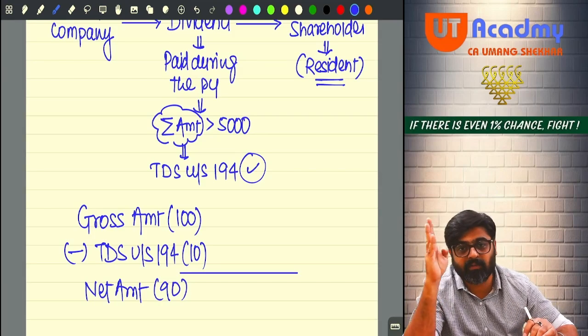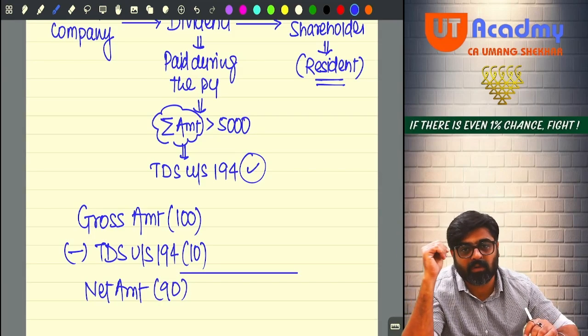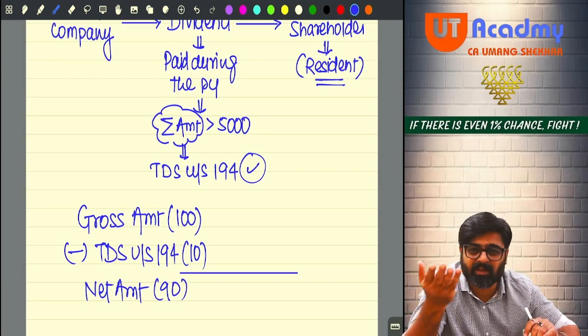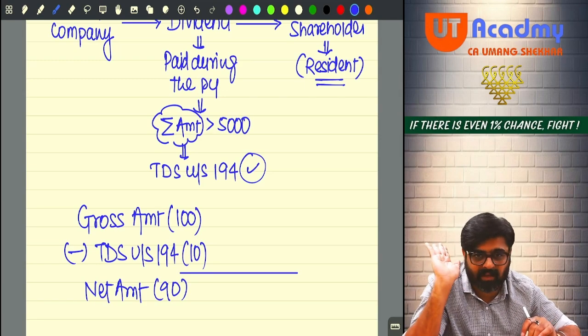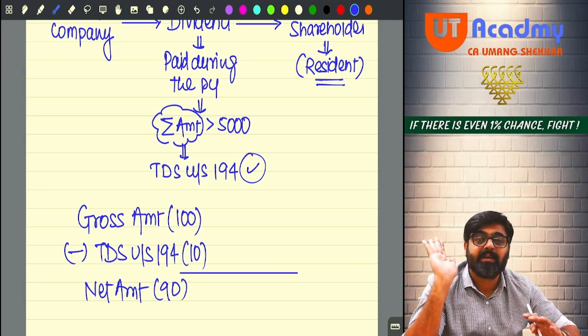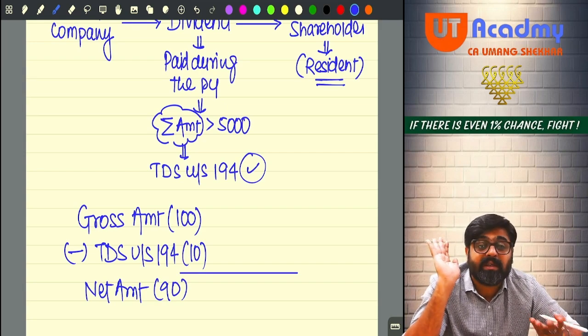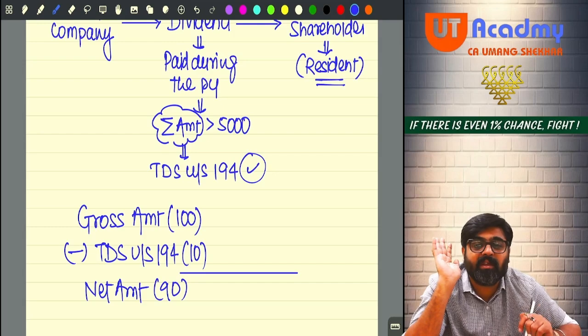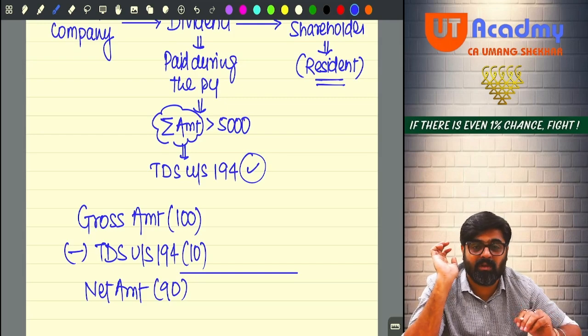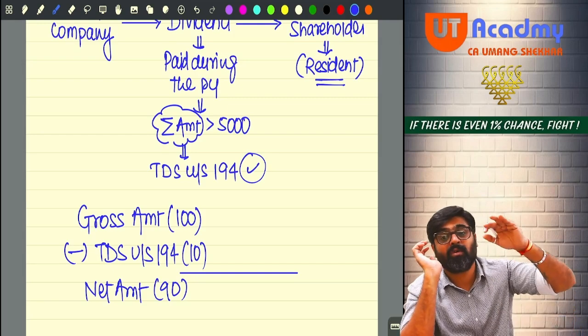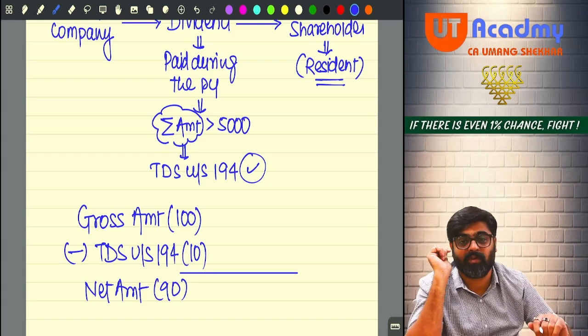So under the salary head we always show gross salary as taxable, no? So apply the same logic here also. If the TDS is deducted by the company and the net amount of dividend is given, will you charge the net amount or the gross amount? You will charge the gross amount. Net plus TDS, the gross amount you will charge under the head IFOS.